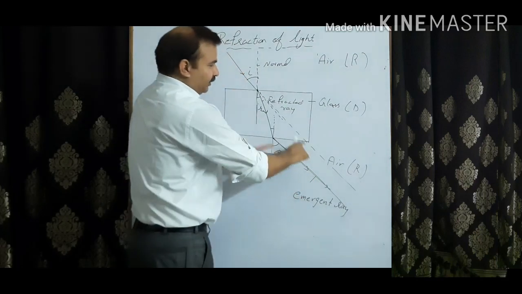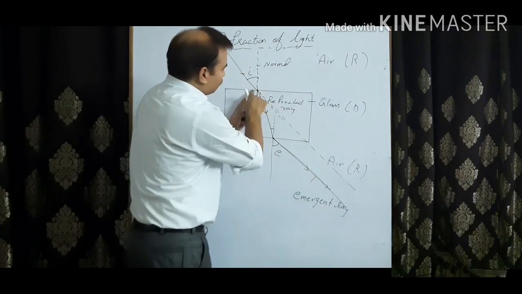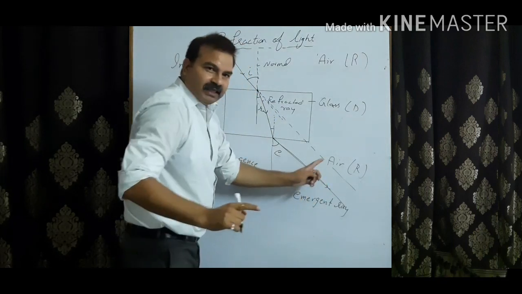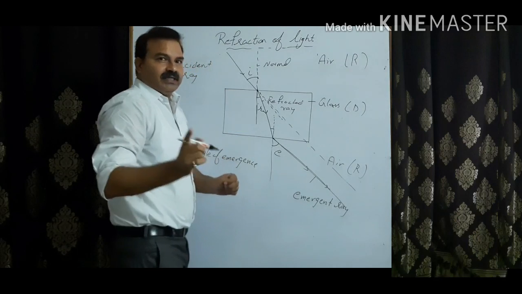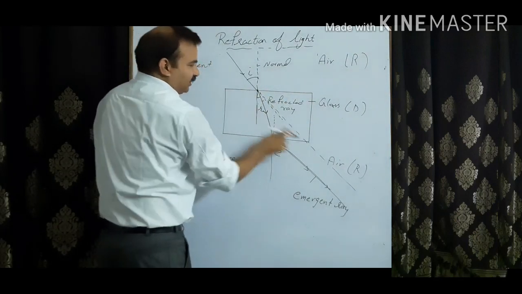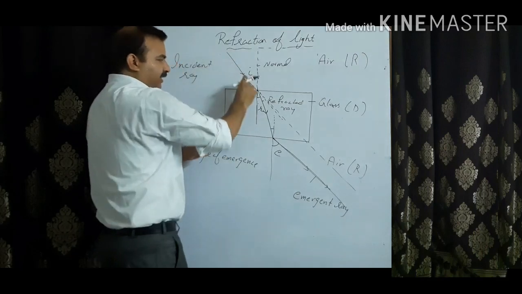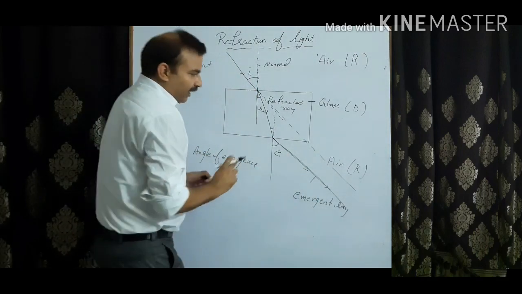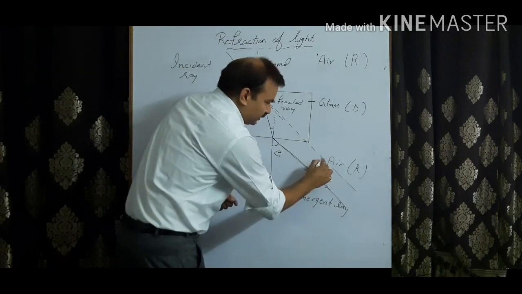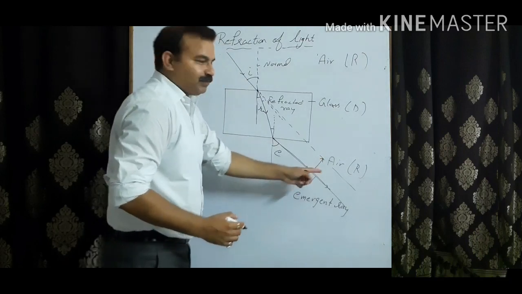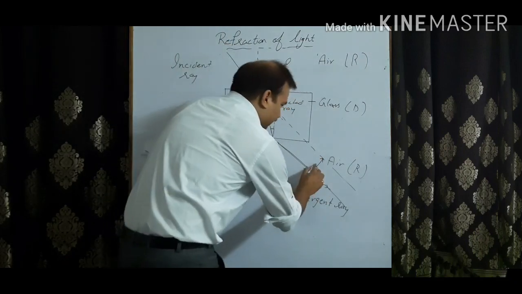The reason is that this is a glass slab. In a glass slab, the two lines where it enters and where it comes out are parallel, and the distance between these two parallel lines is known as the lateral displacement.